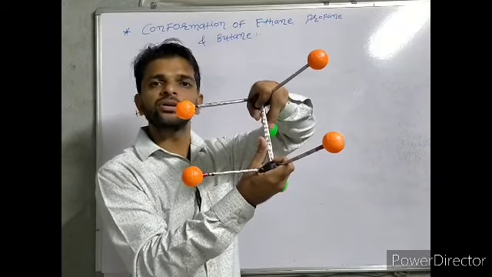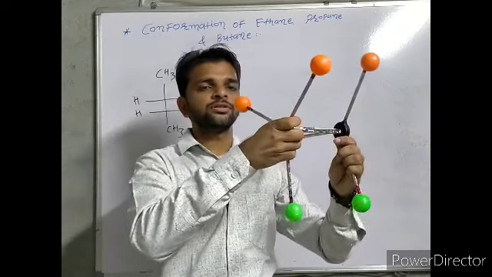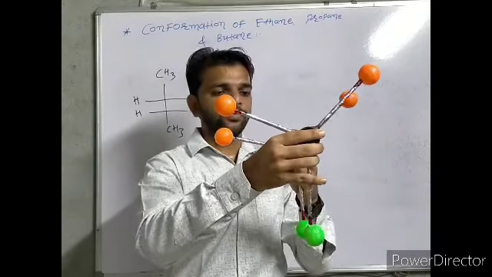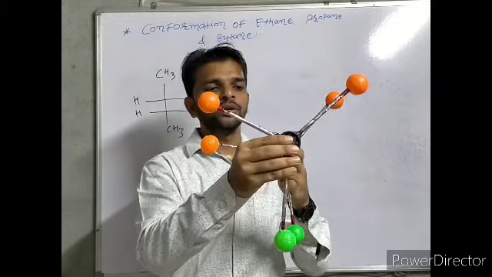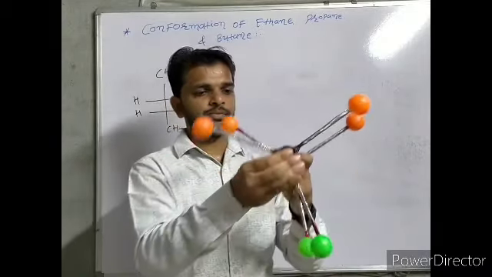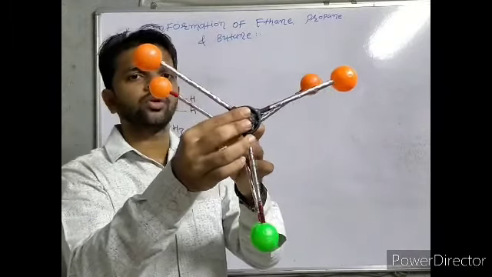This is the simple structure, and if we look from here, then this is the Newman eclipse form of normal butane.